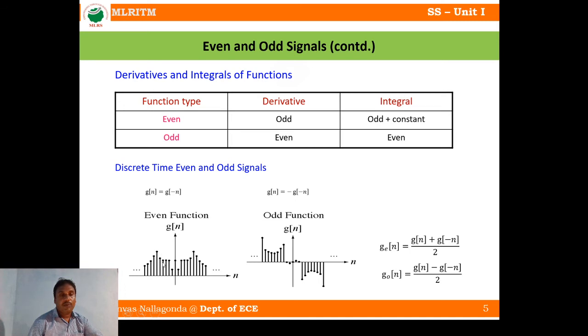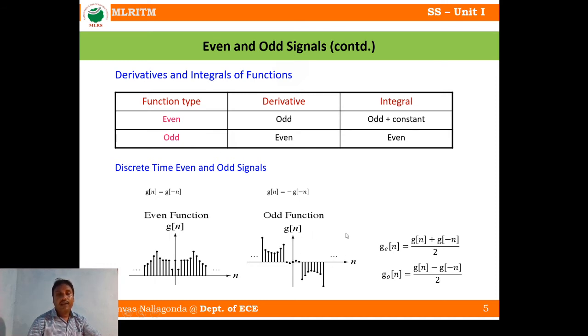So an even signal example, one signal with its graph is shown here, and an odd signal example, one signal is shown here. Now this portion, the negative portion, is the replica, the mirror image of this. So each and every point is matching with this. When you fold with respect to the y-axis, all the points are mapping with this, overlapping with this. So this is nothing but an even signal. Similarly, this is also an odd signal. Again, you fold with respect to the y-axis, then you fold again with respect to the x-axis. So two foldings are required for the odd signal proof. Then this signal is called an odd signal.